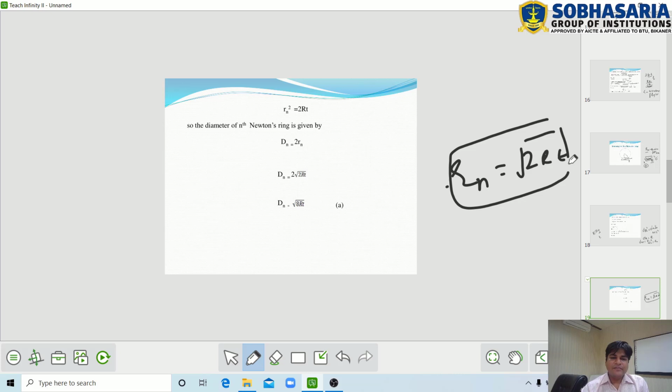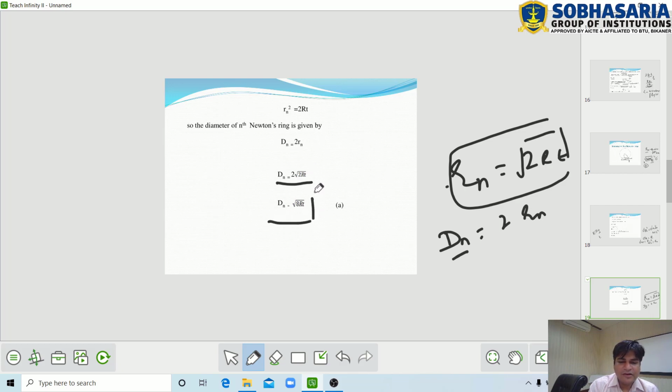The diameter of the nth Newton ring is given by twice the radius. Here Rn is the radius of the nth Newton ring and dn is the diameter, so dn equals 2Rn. When we substitute the value of Rn, we get dn equals 2 into square root of 2Rt, and we can also write this as dn equals square root of 8Rt.